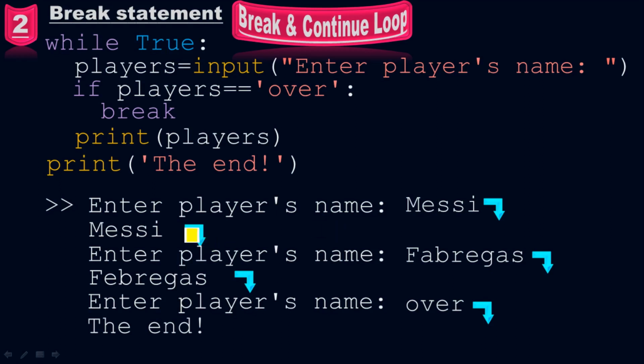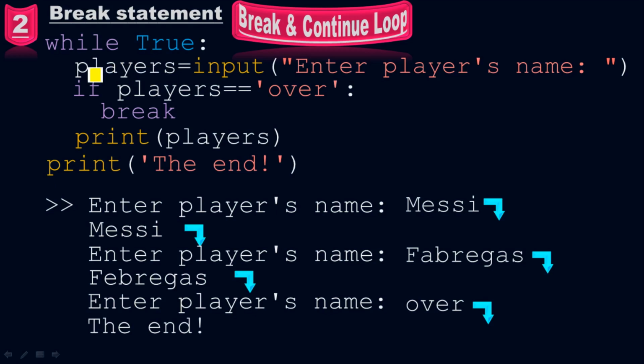Whenever you put the name and press the enter button, it will execute again and again. Like here, for example, when you press enter here, "Enter player's name", and again when you pass another player name, it will execute one more time. So it will execute all the time when you pass any name, because it is true all the time. Now players is just the variable name.